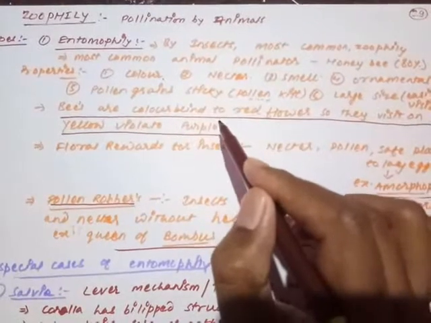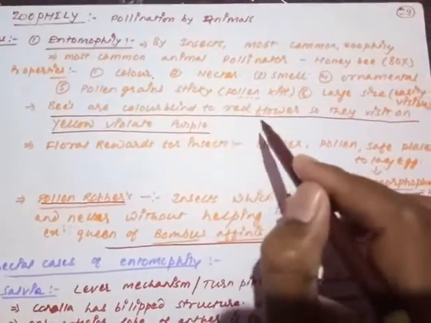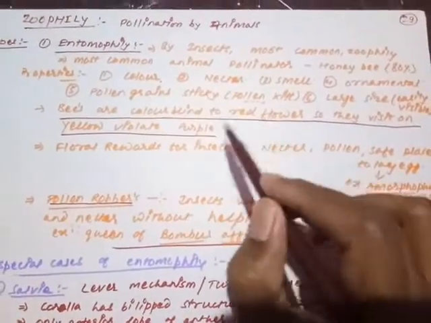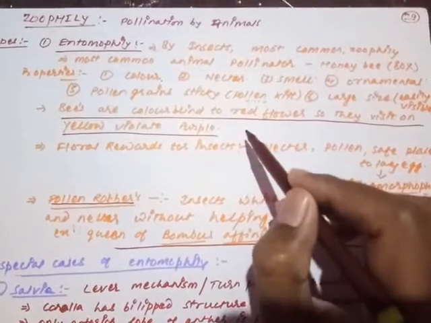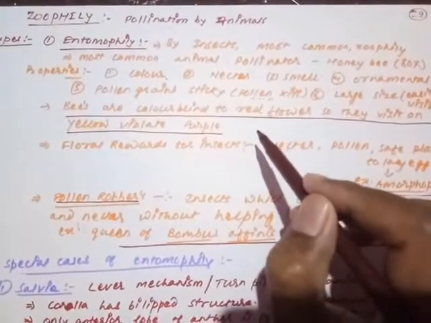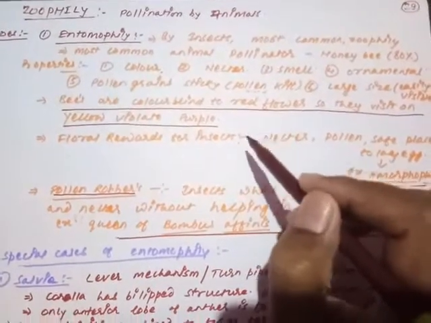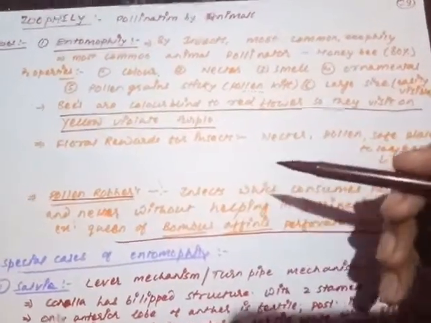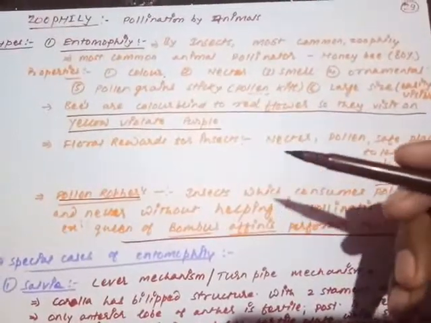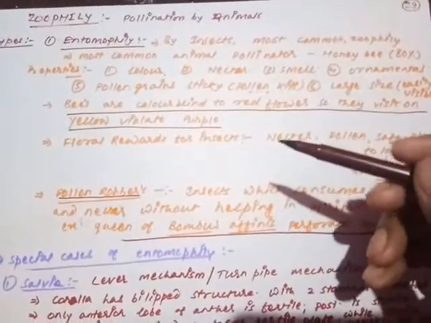Bees are color blind to the red colored flower, so that is why they visit the yellow flower or violet flower or the purple flower. Is it clear to you all? The bees are color blind to red, that is why they visit the yellow, violet and purple. So these are the properties of the flowers which are pollinated with the help of insects.